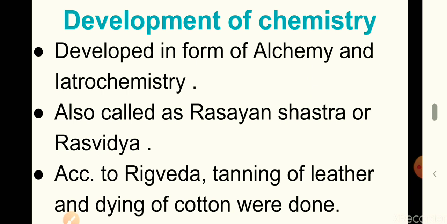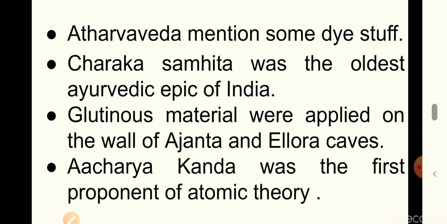Arthashastra also mentions some dyeing methods that make use of chemistry. Charak Samhita was the oldest Ayurvedic epic of India because it explains the preparation of sulfuric acid, nitric acid and oxide of copper. It is known as the oldest Ayurvedic epic of India because it uses flowers, stems and fruits to make medicines.